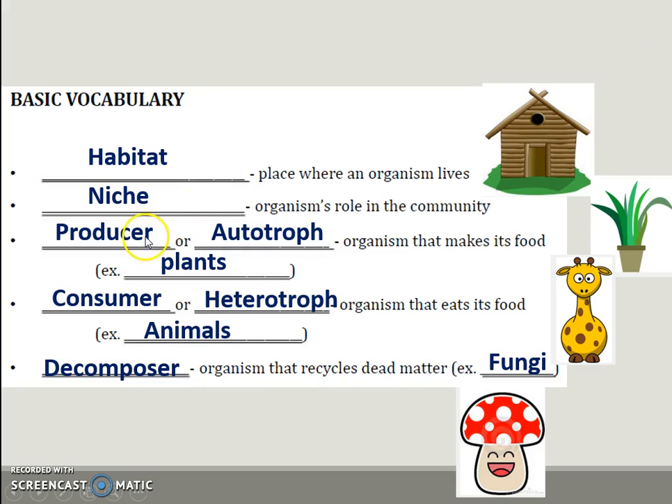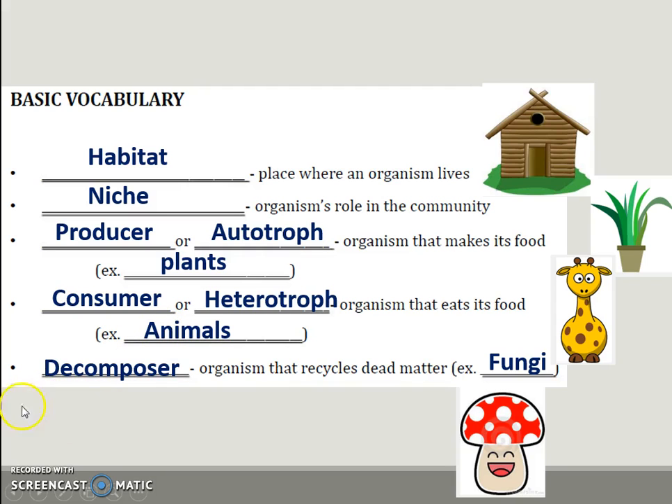Other words like producer or autotrophs mean the same thing. These are organisms that can make their own food, such as plants. Consumers or heterotrophs, on the other hand, have to eat their own food, like animals or humans.